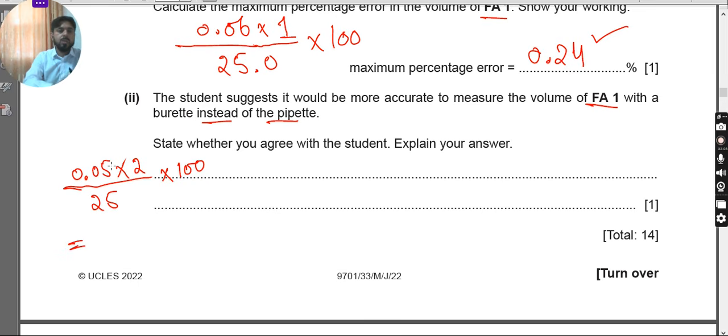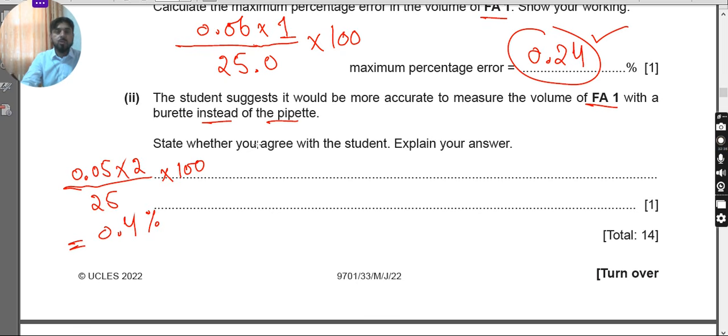Now I have to calculate again. So what is the value? It is 0.05 multiplied by 2 and divided by 25, and then the whole multiplied by 100. So the answer is 0.4%, which is clearly more than 0.24%. So clearly the percentage error increases.